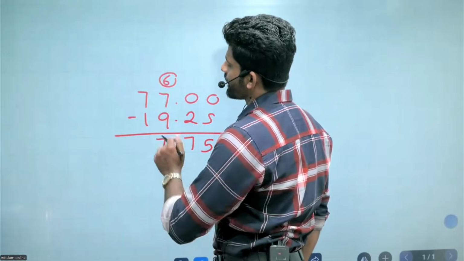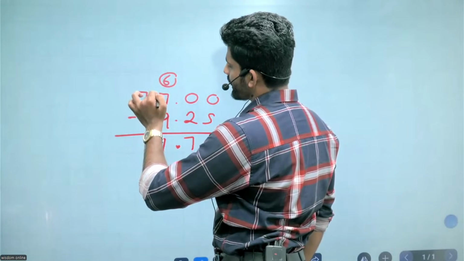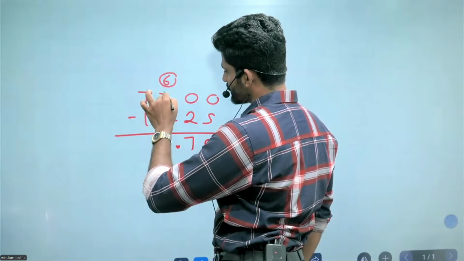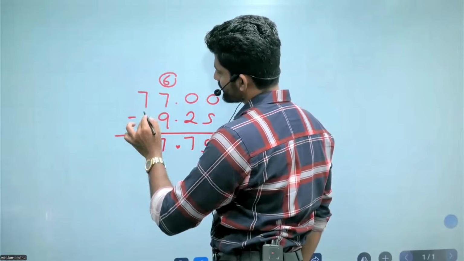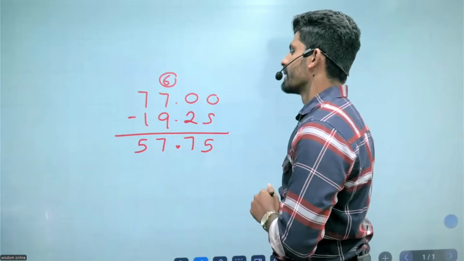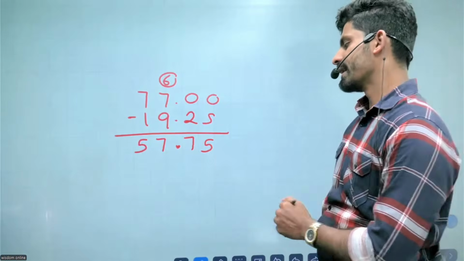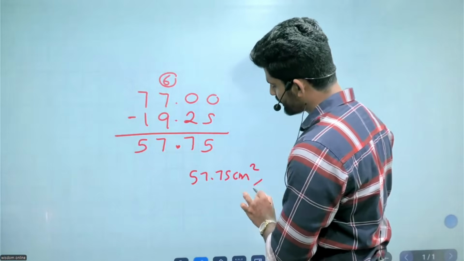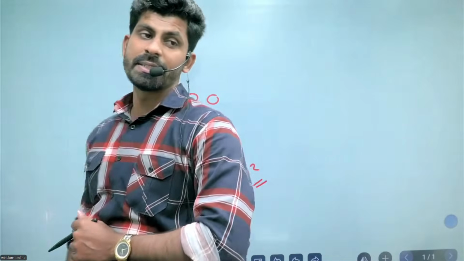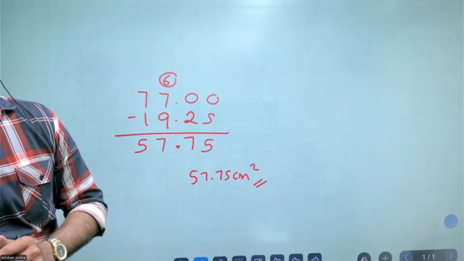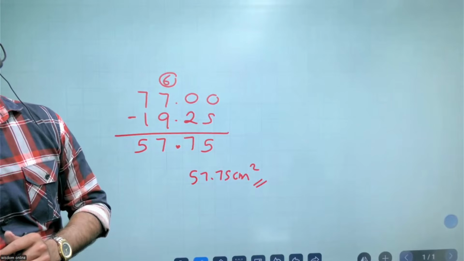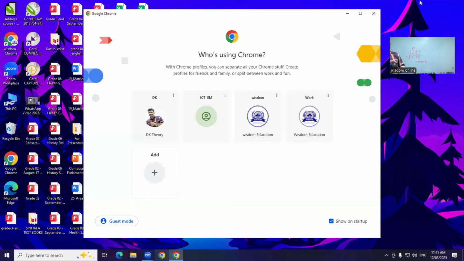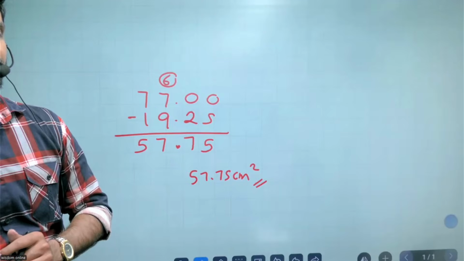Right? So this one equals 16 minus 9, 7, then 6 minus 1, 5. 57.75 square centimeter is the answer. That means for the area, what is the area? 57.75. So that is the answer for the second question, right? Okay, let's quickly move to the next one.